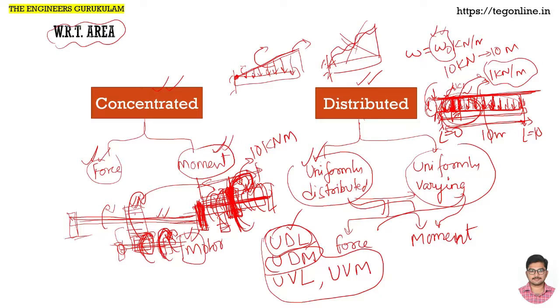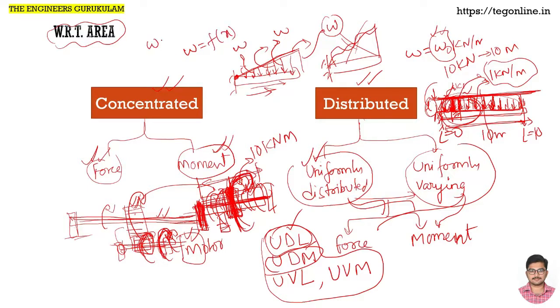But in this case, we have some W here, some other W here, and another W here. It is changing, and that change is uniform, that is linear. The load itself is not uniform, but the change is. So W will be a function of x, as we proceed along the length x.